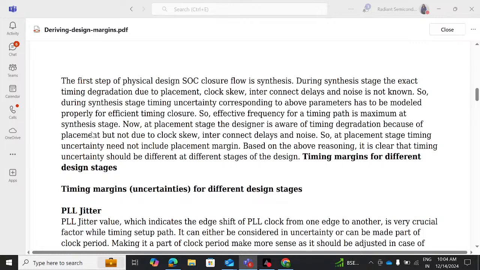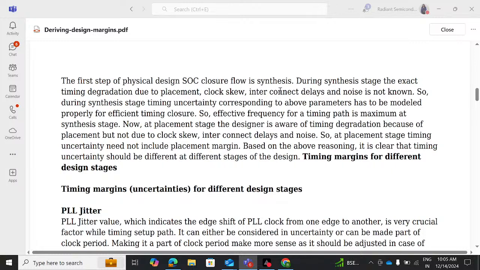Of course, nowadays we have physical aware synthesis, right, which to some extent will help us to understand how the timing will look like during the placement stage. We even have an option in the CCD where we can enable CCD very early in the synthesis stage itself. During that time as well, we have the option to understand how useful skew can be considered, how we can do clock push and pull, in order to take advantage of the CCD, so that we don't have to completely depend on the data path optimization. We can also depend on the clock push and pull for timing optimization, right?